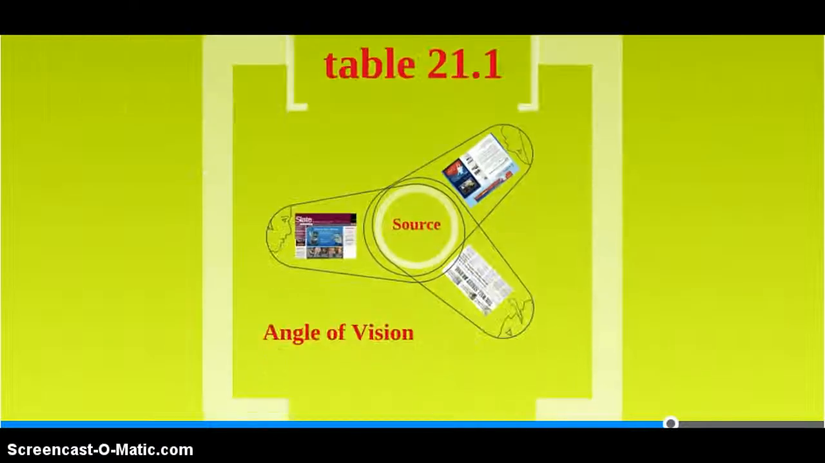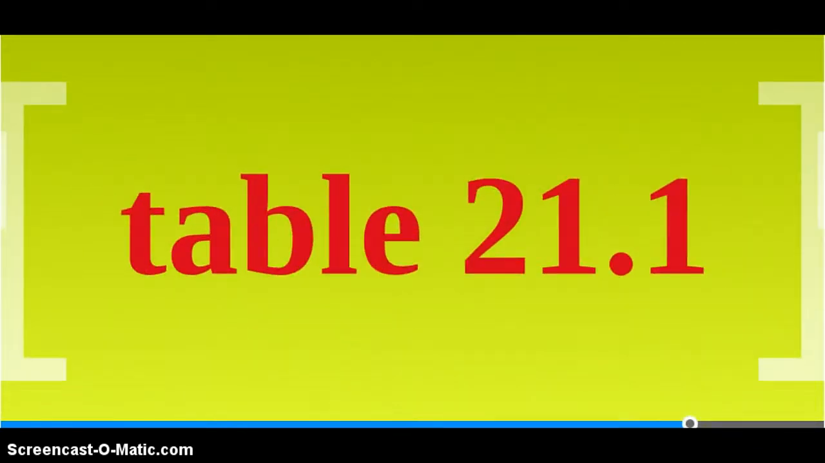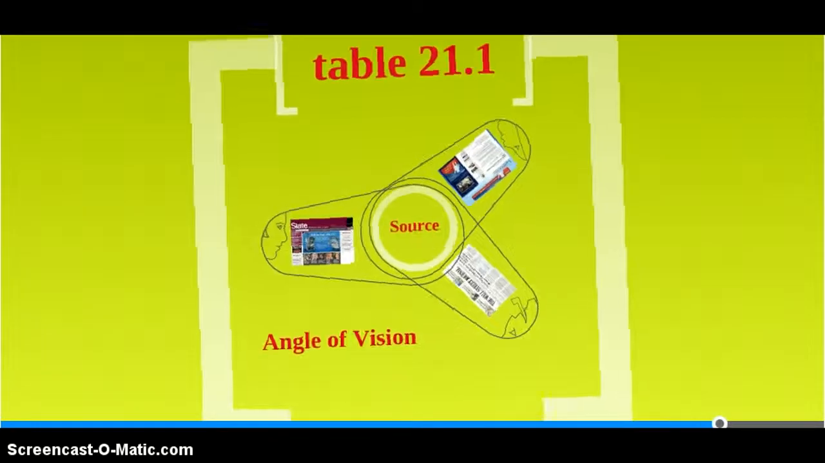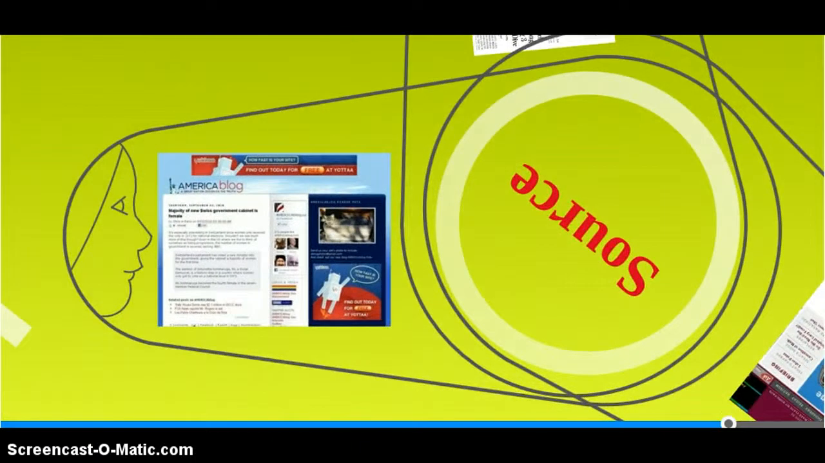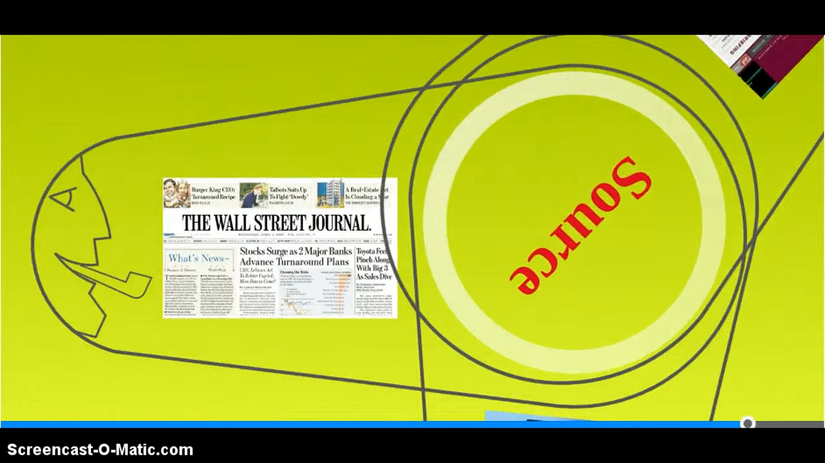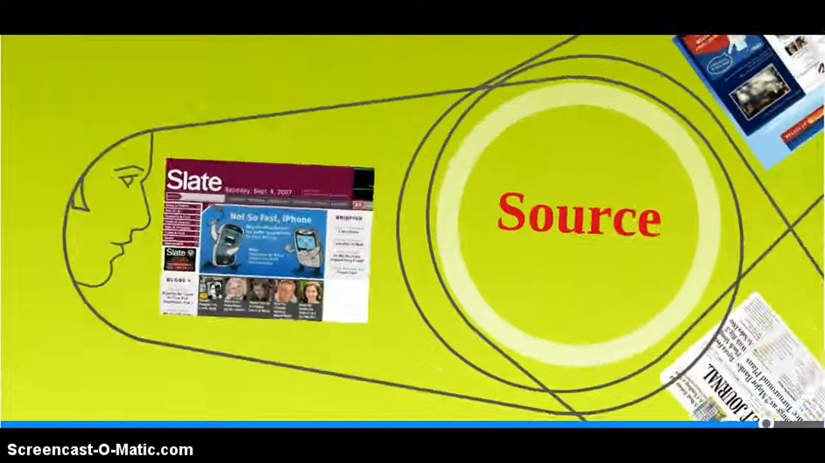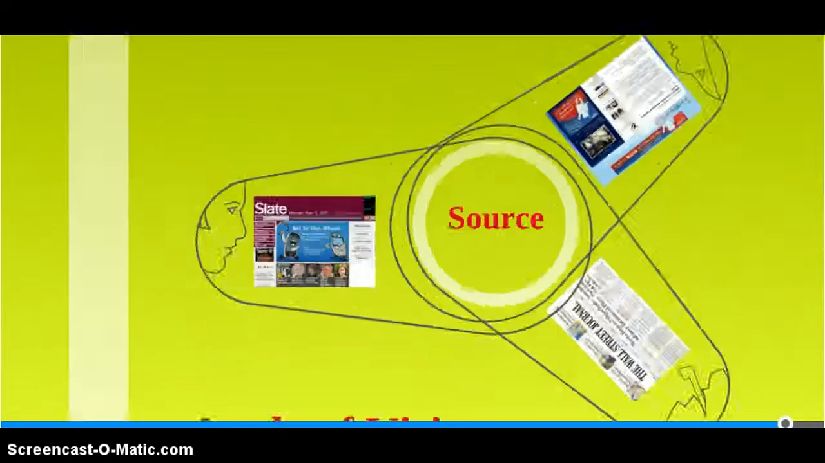Finally, you can look to Table 21.1 in the Allen and Bacon Guide for a detailed description of the angle of vision of several well-known political publications. America Blog is a blog that tends to be rather conservative. The Wall Street Journal is also one of the most conservative print newspapers in publication today. And finally, a blog like Slate has much more of a liberal, left-leaning slant.